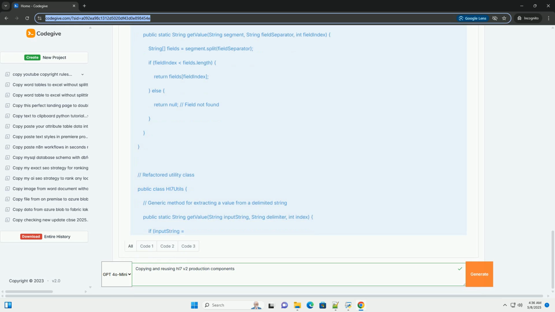Tools and technologies. HL7 libraries: HAPI, NHapi, HL7 Soup. Interface engines: Mirth Connect, Iguana, Corepoint Integration Engine, Ensemble. Messaging queues: Apache Kafka, RabbitMQ, ActiveMQ. Databases: SQL Server, PostgreSQL, Oracle, MongoDB.